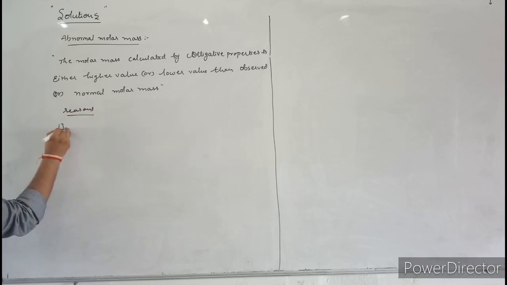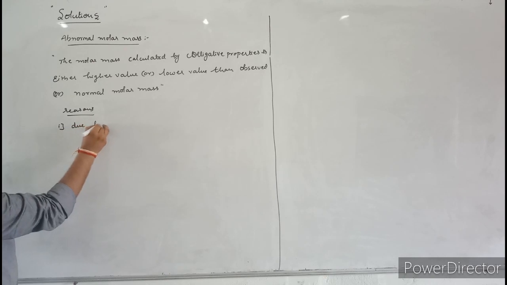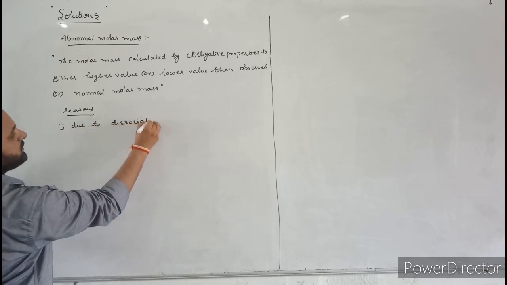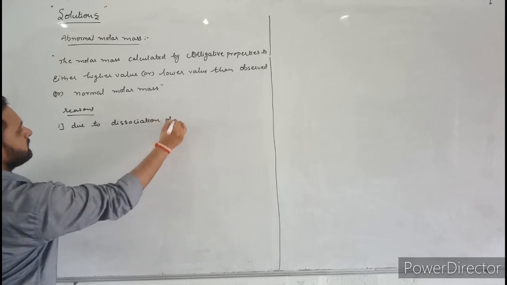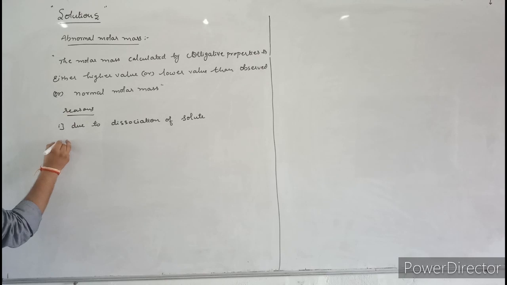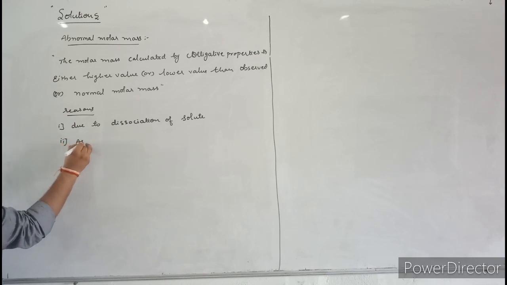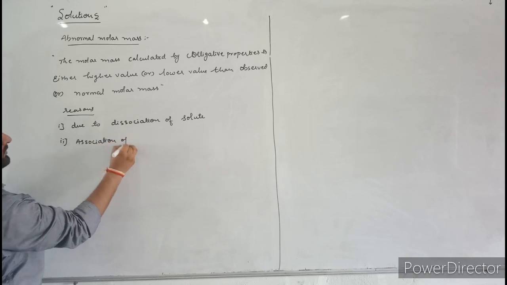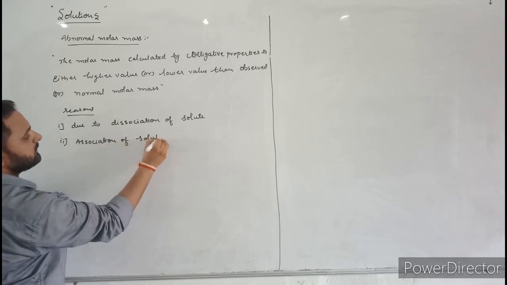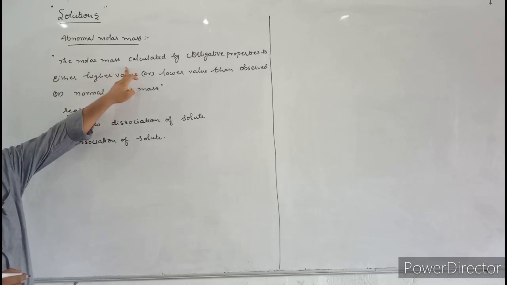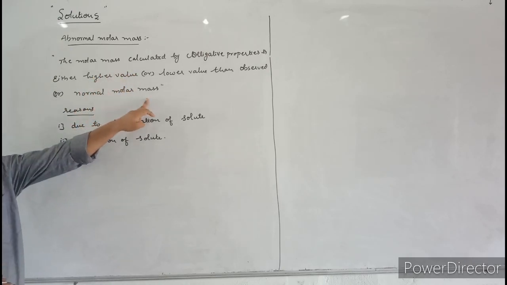The first one is due to dissociation of solute. Next, the second one is due to association of solute. These are the two reasons why the calculated molar mass is different from the normal molar mass.